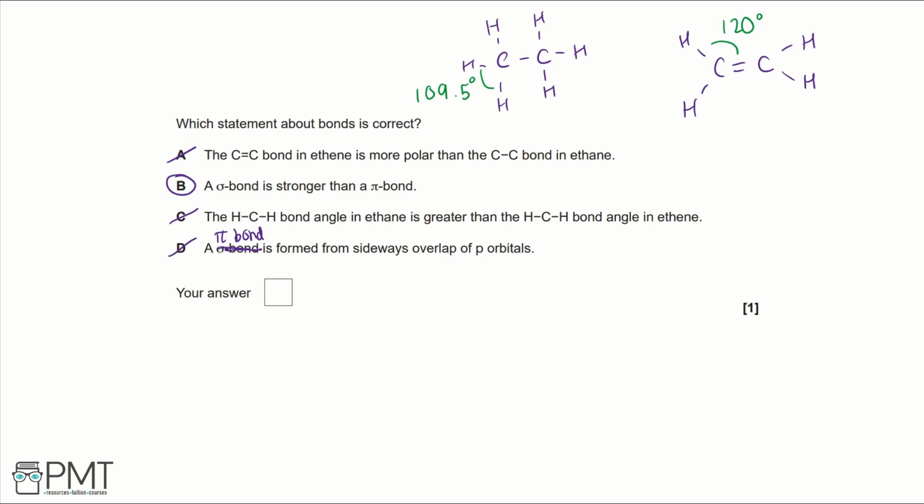So D is incorrect. And then in the answer box, we can write B. So to get the mark for this question, you need to write B in the answer box provided.